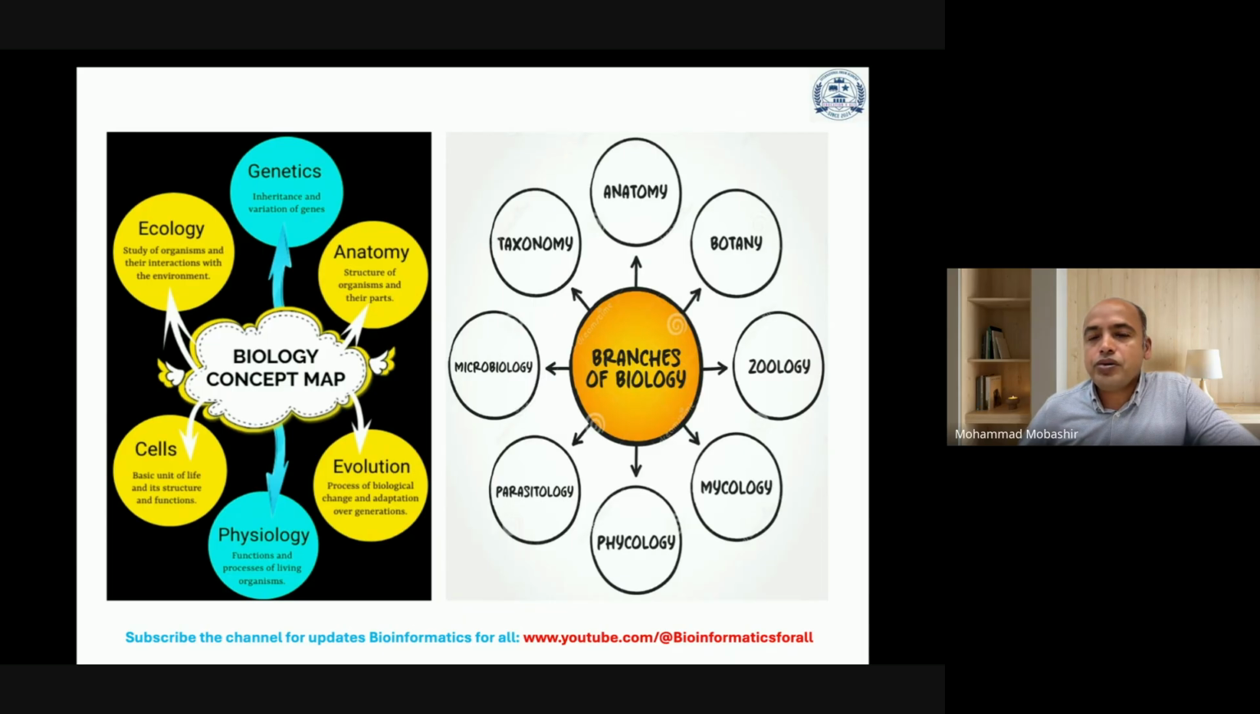If you want to understand it in a different way, what could be the major parts of biology? For example, genetics, cells, physiology, evolution, anatomy, ecology. These are some of the main points which you need to remember and keep in your mind.